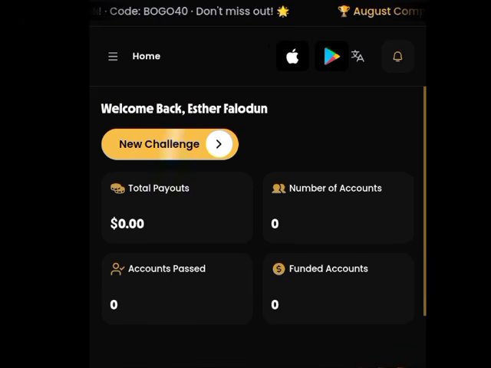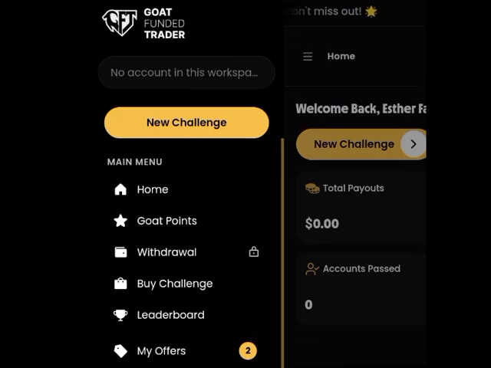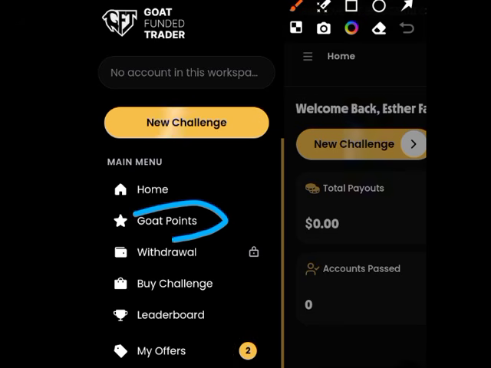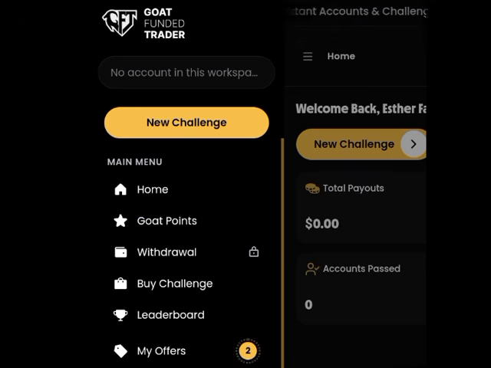The next thing you're going to do is click on the menu button here. Click on the menu option right here. Then the next thing you're going to do is click on Goat Points. That is where we are going to be getting our account. Now you click on Goat Points.